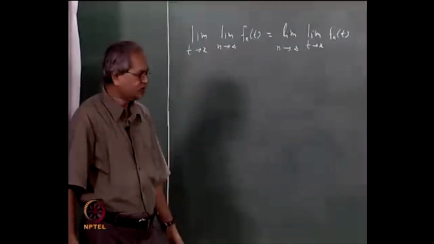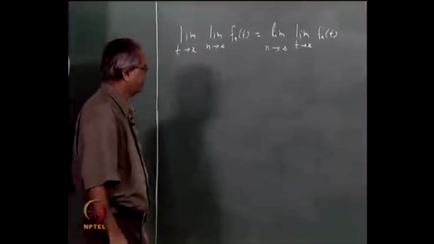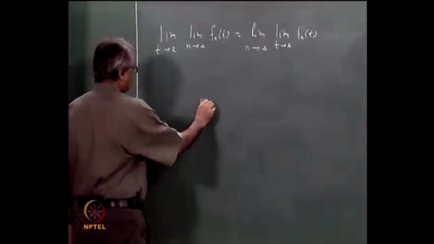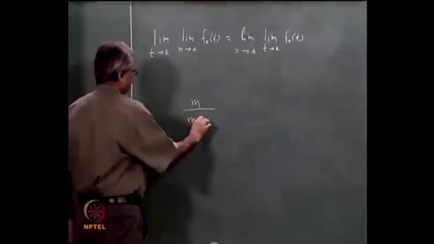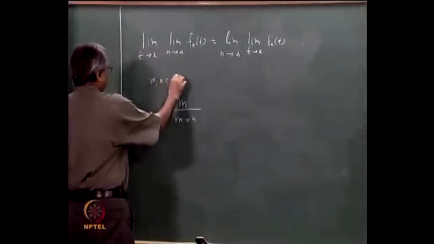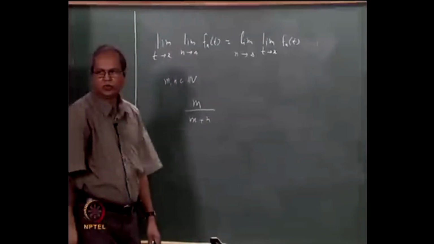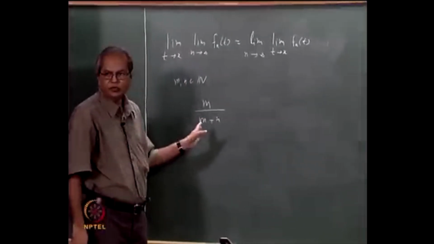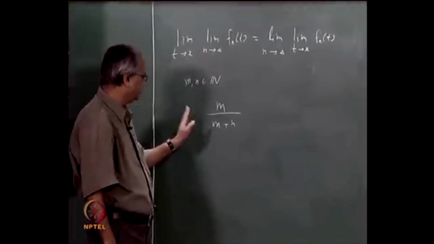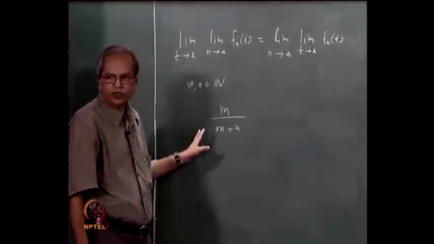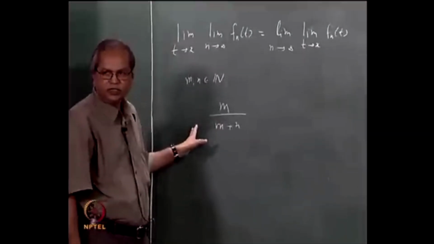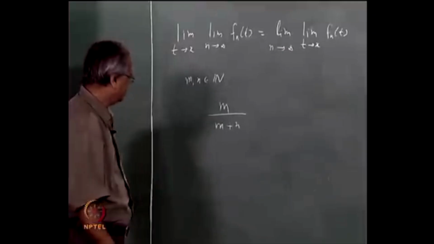Again let us take a well-known example. Suppose you take something like m by m plus n, where m and n both are natural numbers. This is a function of both m and n. We can consider the limit of this as m goes to infinity and n goes to infinity in two ways. First let m tend to infinity and then whatever you get let n tend to infinity, and the other way. Let us see what happens.